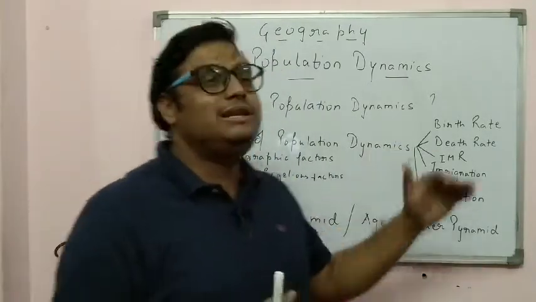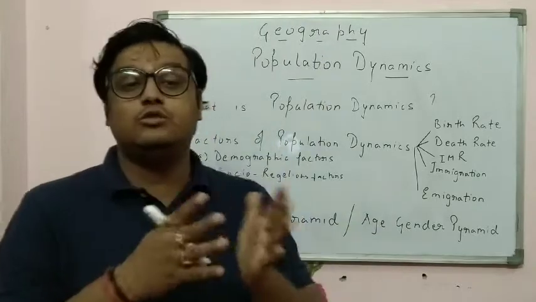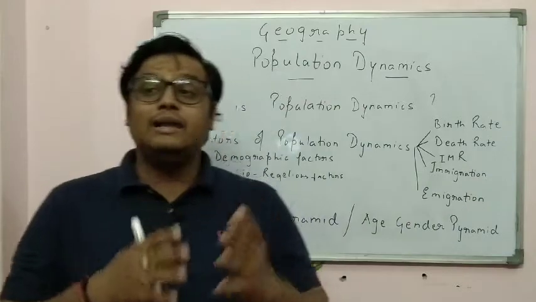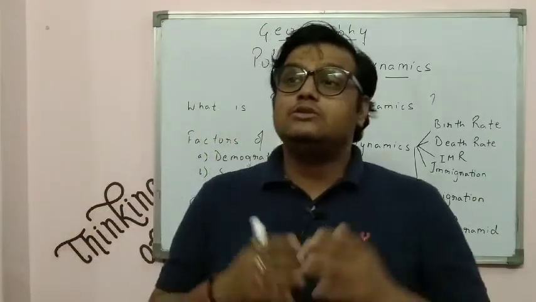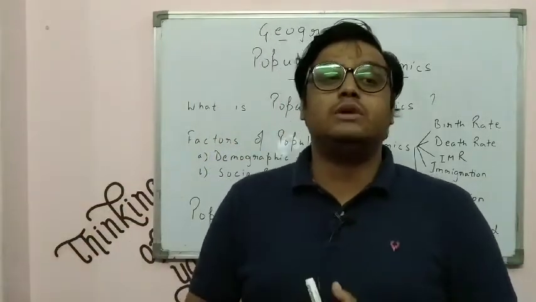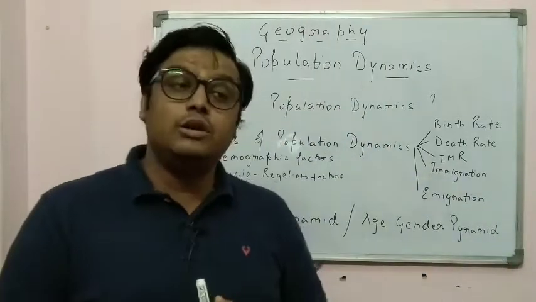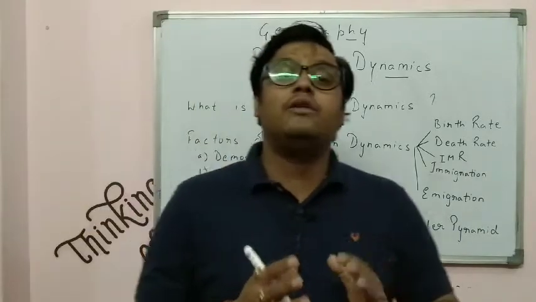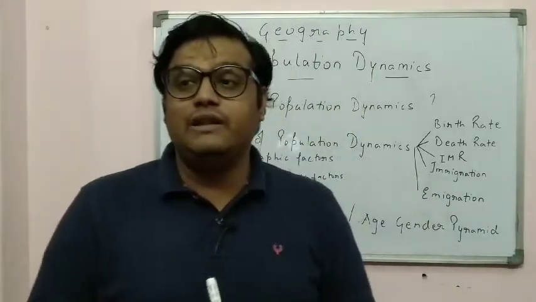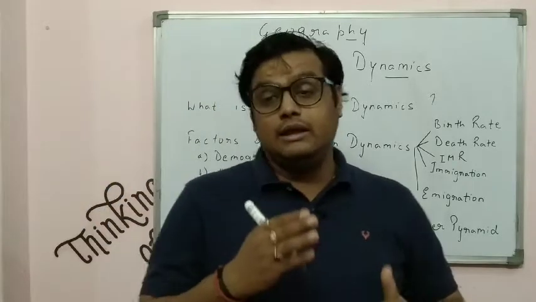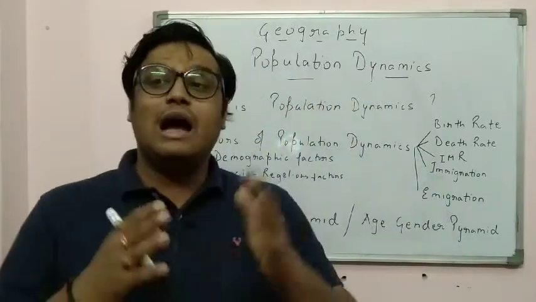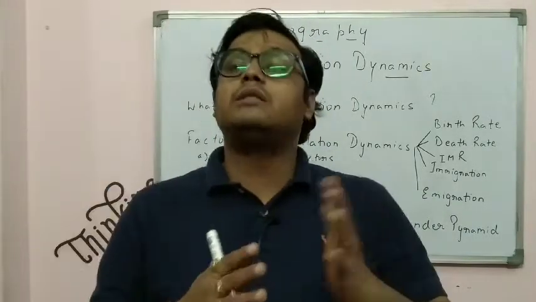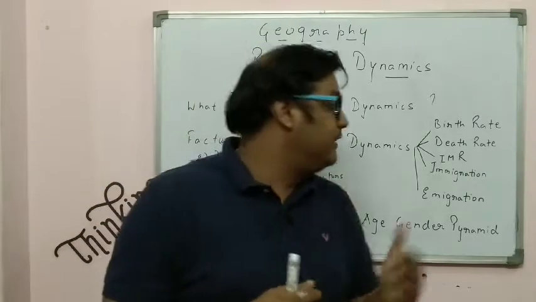So the infant mortality rate in India was very high, 0 to 1 year. When a child died, that is known as IMR or infant mortality rate. When infants were dying between the age of 0 to 1, that was not considered good. It was very high in India earlier, but now it has been controlled with the help of proper vaccination, proper healthcare facilities, and steps taken by the government, such as Anganwadi and the Matru Suraksha Yojana. These are different steps taken by the government to improve that facility.